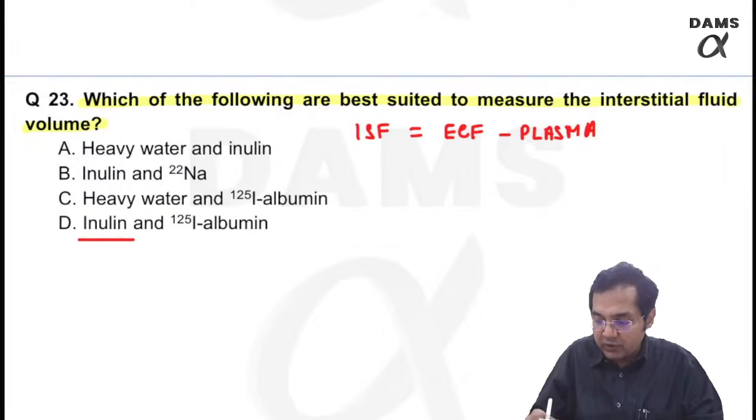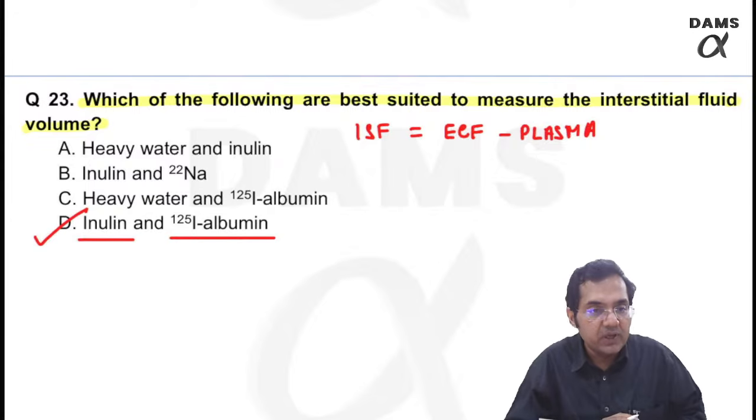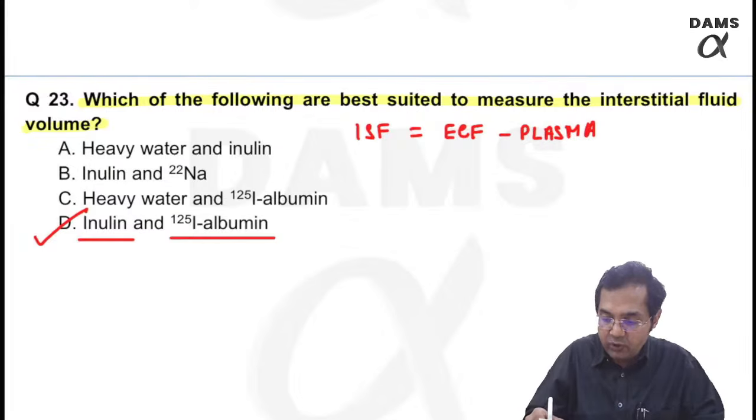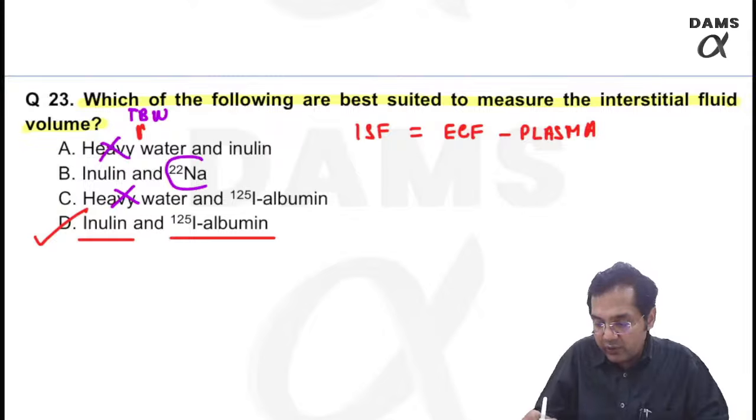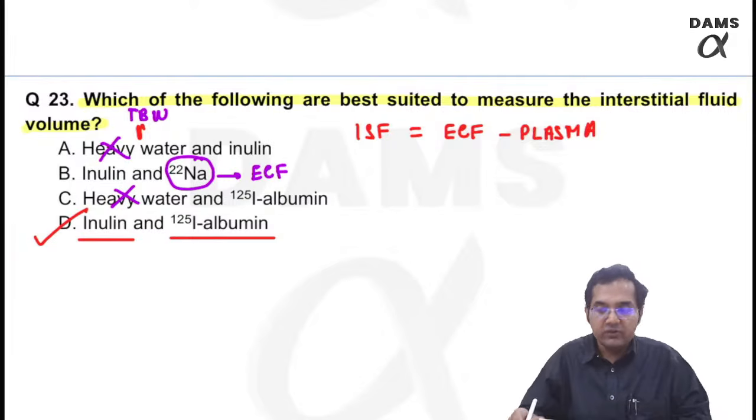Which one is used for plasma? Albumin. The answer is inulin and albumin combination. Heavy water is for total body water, so this is wrong. This option is wrong. Inulin and sodium, they are both for ECF, so this is also wrong.